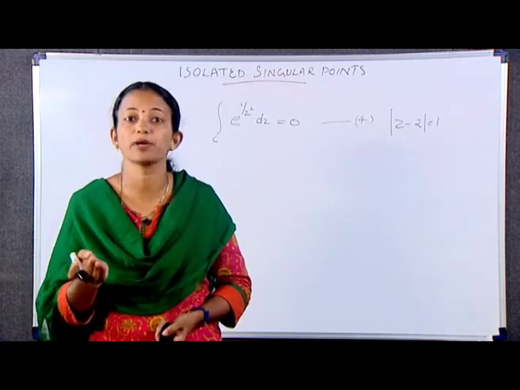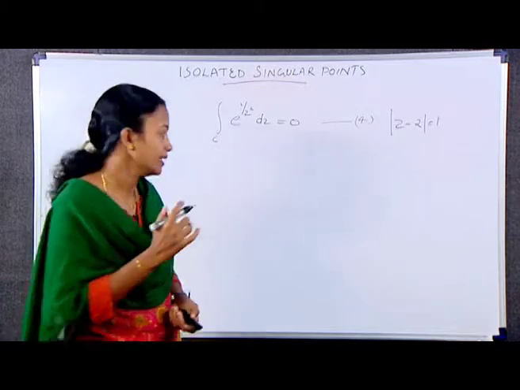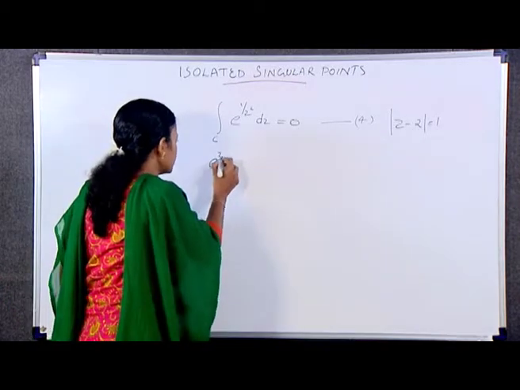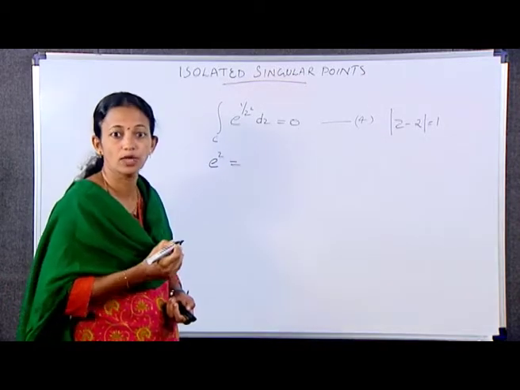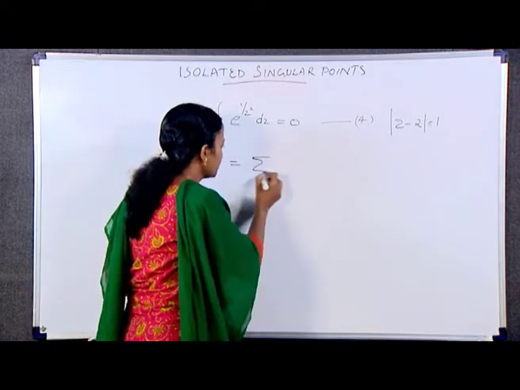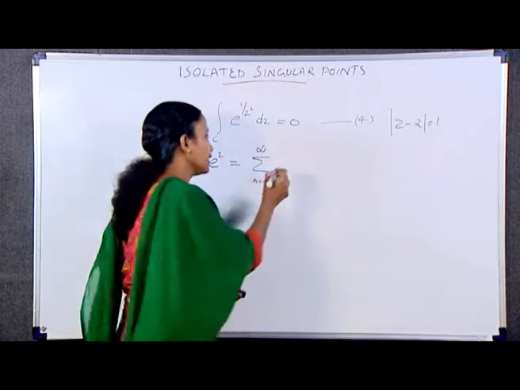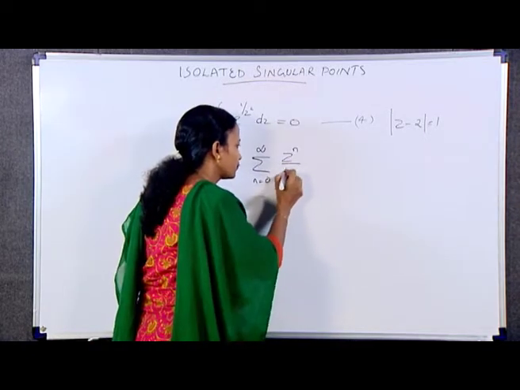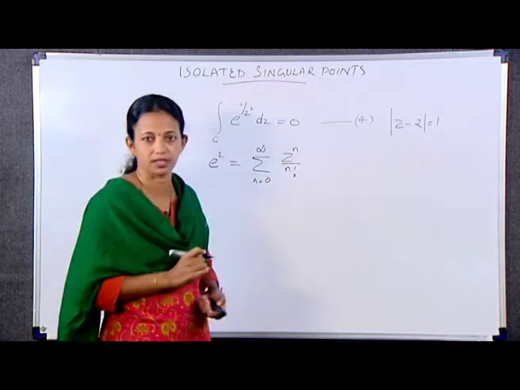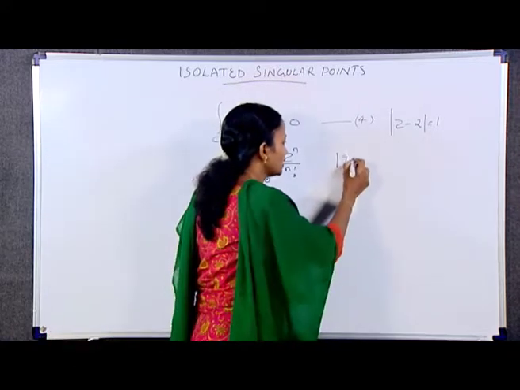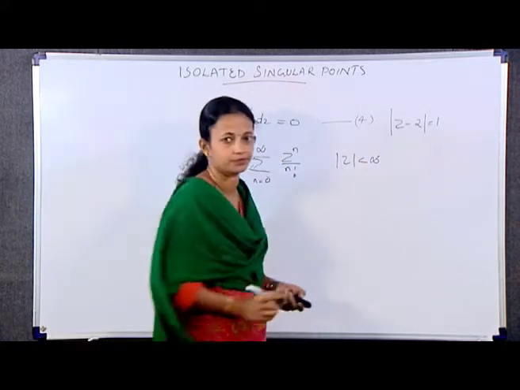Using again the Maclaurin series, we can write e raised to z is equal to sigma n varies from 0 to infinity z raised to n by n factorial. This is the Maclaurin expansion, where of course mod z is less than infinity.